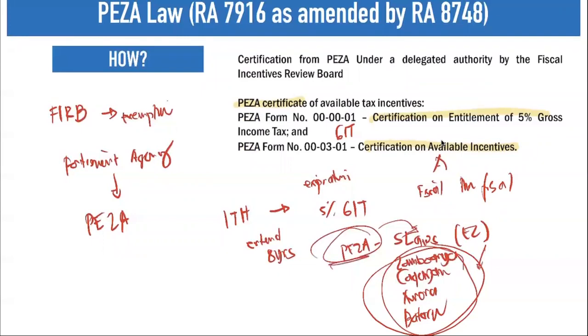And as I told you, PEZA is like the general law, they just made it specific among these four areas. So if ever you are asked what are the four areas in the Philippines which have a specific PEZA law, we have Zamboanga, Cagayan, Aurora, and Bataan. Okay, so we're done with PEZA. Just take note of the different enterprises, what are their fiscal incentives, and how can we claim those. So again, just like any other preferential tax we discussed, there must be a certification which shows that particular tax incentive.